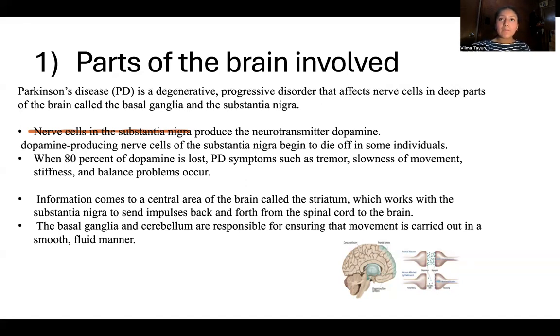Like we know, body movements are controlled by a complex chain of decision making involving interconnected groups of nerve cells, which can also be called the ganglia. Information comes from the central area of the brain, called the striatum.